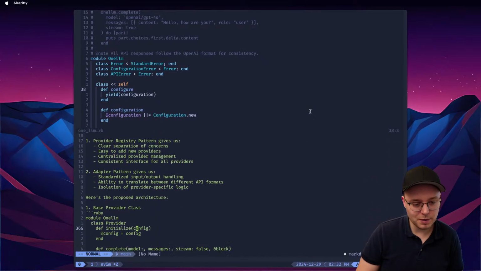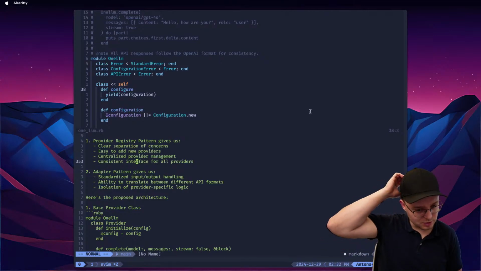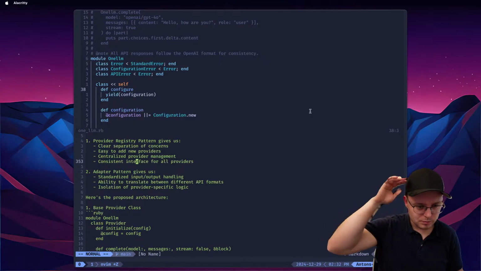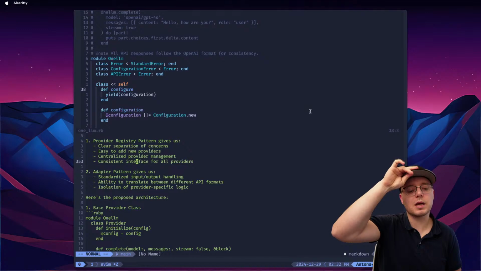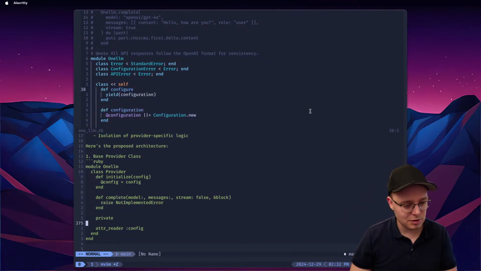Okay, interesting. Here's why. Provider registry pattern gives us clear separation of concerns, easy to add new providers, centralized provider management. Interesting. Okay. Standardized input output handling. Okay, give me an example. Okay, there's a lot of talking.